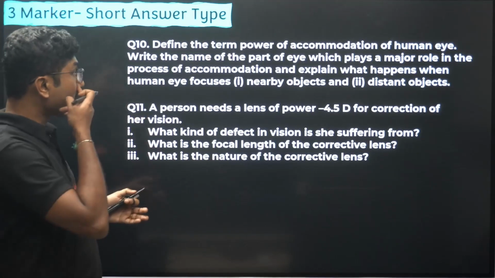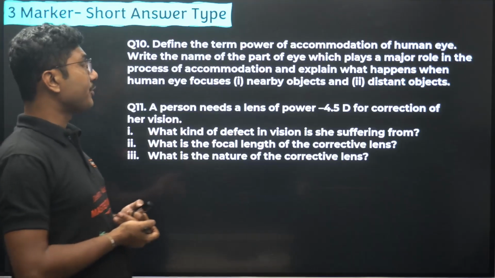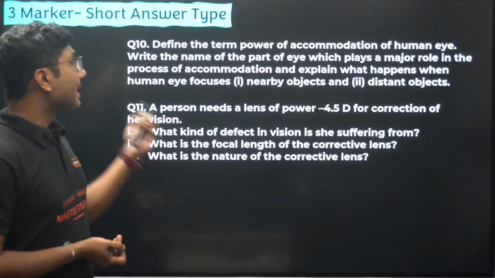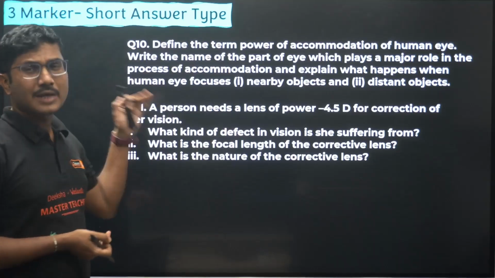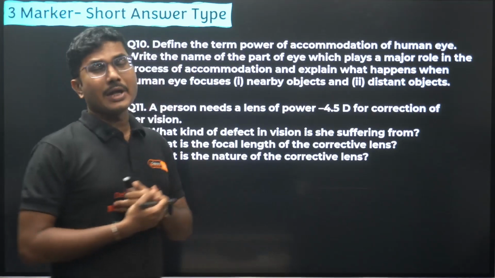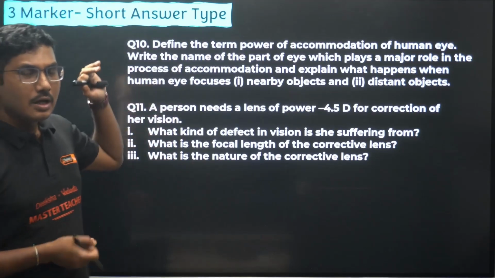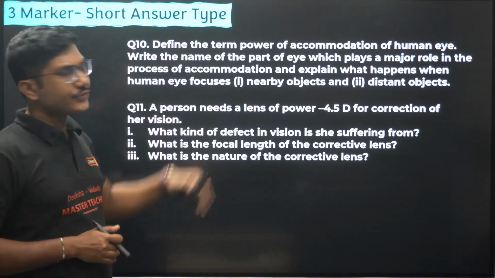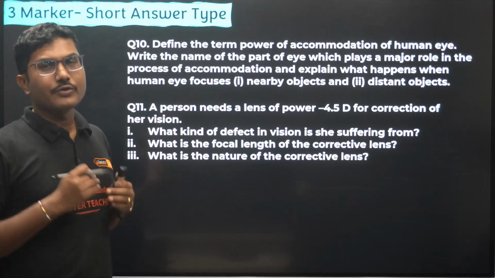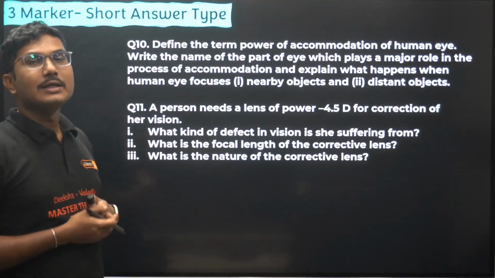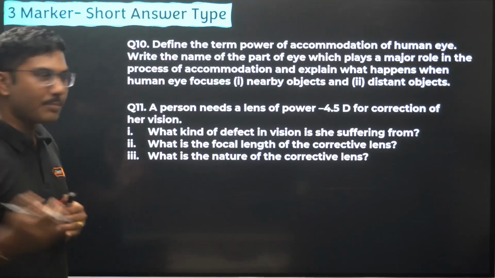Now these are 3 marker questions. Define the term power of accommodation of a human eye. Write the name of the part of the eye which plays the major role in the process. Now sometimes these questions may not come directly, there may be some story associated with them, but the question meaning will be the same, and the answers will be the same. You have to identify which answer you have to write, and identifying is a major part of this chapter.